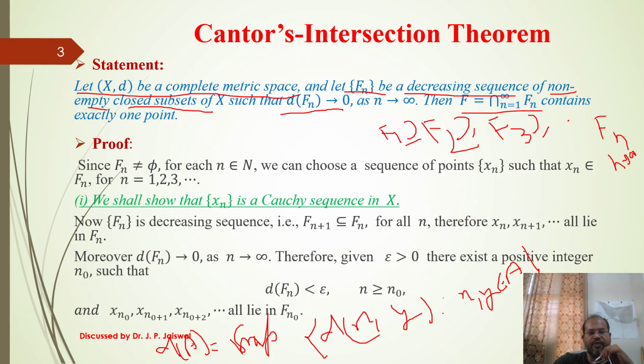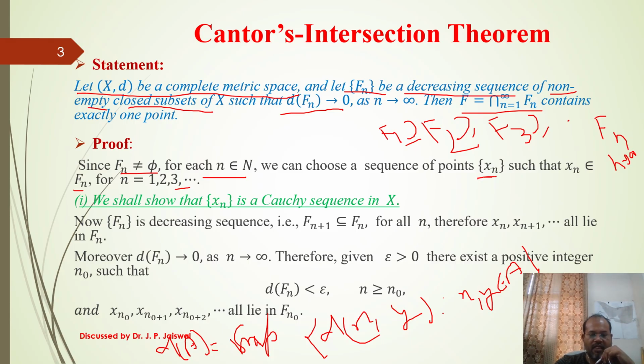Now we try to prove. Since we have assumed Fn is non-empty for each n, at least one element belongs to each Fn. So I am taking x1 belongs to F1, x2 belongs to F2, x3 belongs to F3. In each Fn there is at least one element, since each set is non-empty.